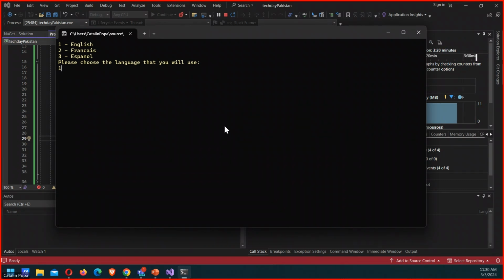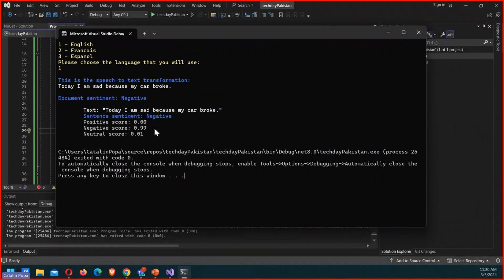Cool. Thanks. No worries. So now let's say something negative. Today I am sad because my car broke. Presumably that's sad. Let's see. Yeah, okay, it's a pretty negative thing. As you can see, it gets the text, sees that I'm probably saying something a bit sad or negative, and says, hey, it's 99% negative. That's the analysis that we're doing, right?